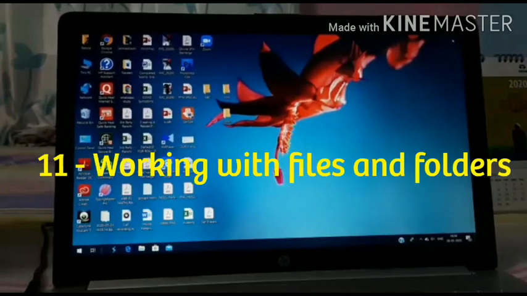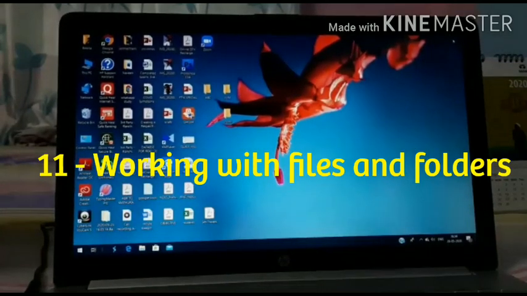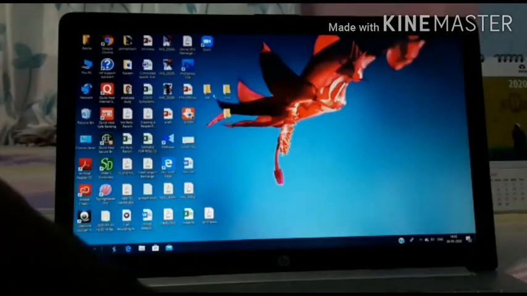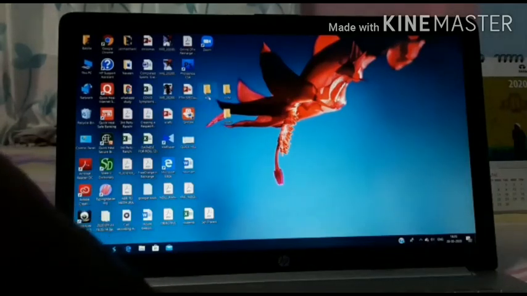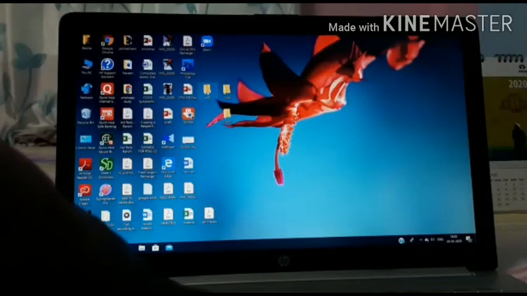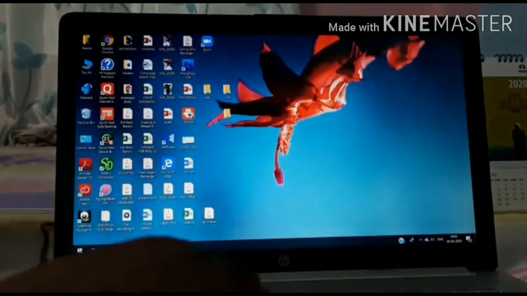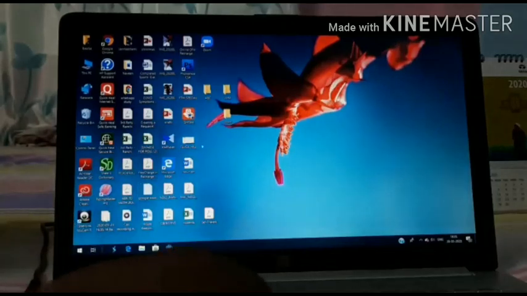Now we will see how to move files or folders from one place to another. Suppose this is a folder named ABC. I want to shift this ABC folder from here to here. Let's see how we can do that.